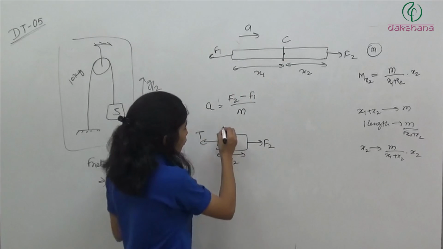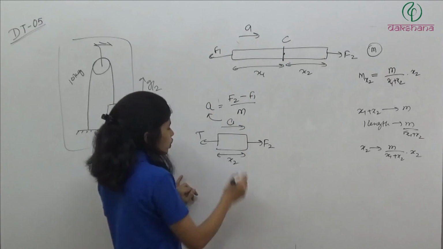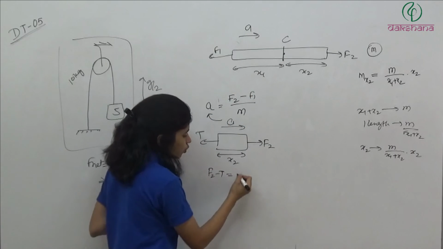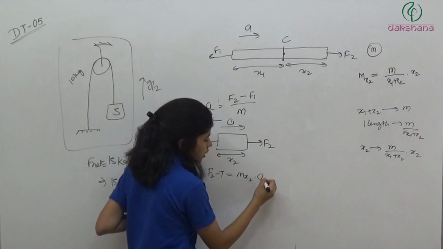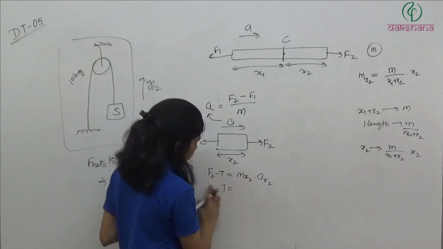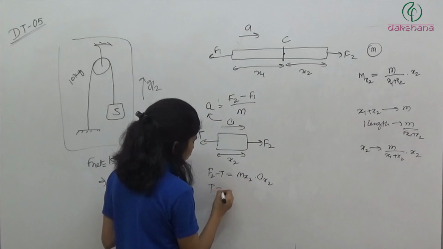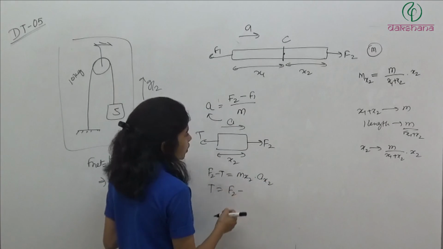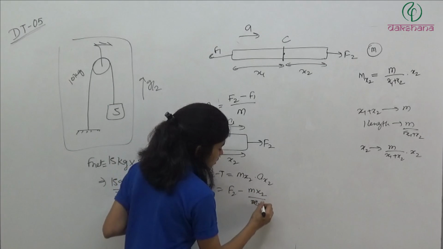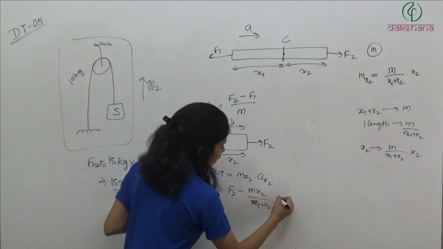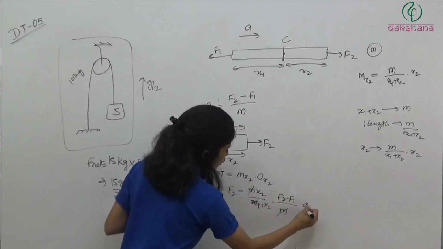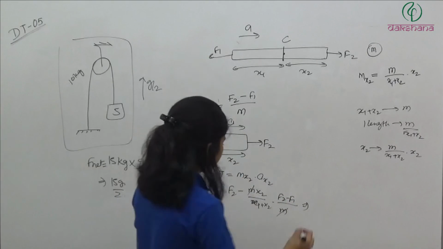Now it is moving with acceleration a, which is equal to this. So net force is equal to ma. F2 minus T is equal to mass of x2 into acceleration of x2. So F2 minus T is equal to, or directly let's write T is equal to F2 minus mass of x2, which is m x2 divided by x1 plus x2, into a of x2, F2 minus F1 divided by m. If you solve this, what will we get?